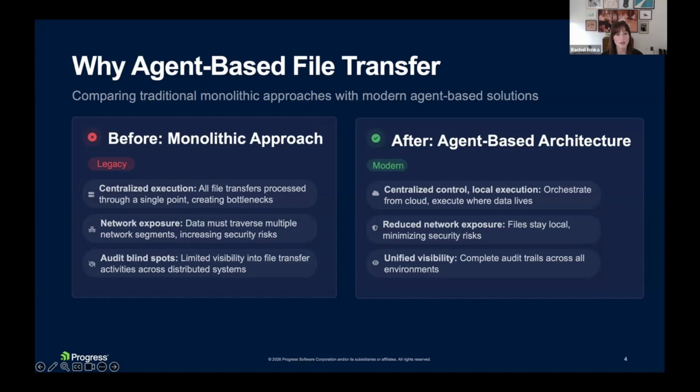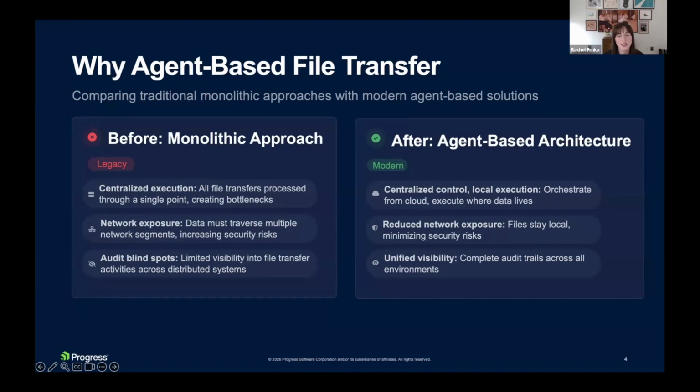So every file, regardless of where it originates or where it needs to go, has to pass through that centralized hub. And what this can do is create network bottlenecks. It can cause latency and performance issues if you have a peak in files. It can also cause unnecessary data movement across network boundaries. Think about that manufacturing example, or an example where we have data residency issues and data has to move via files to that centralized location.